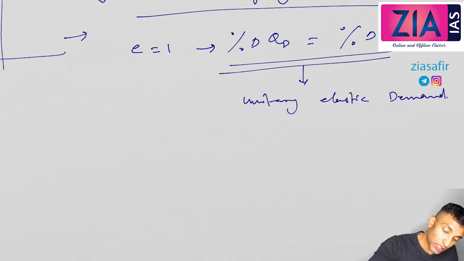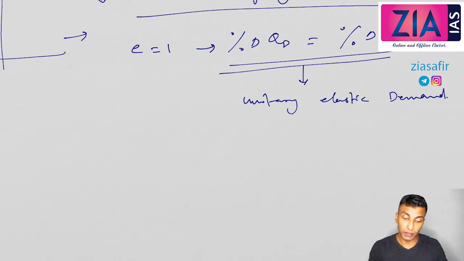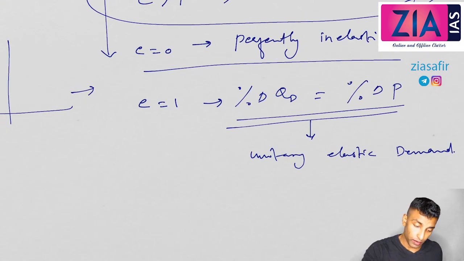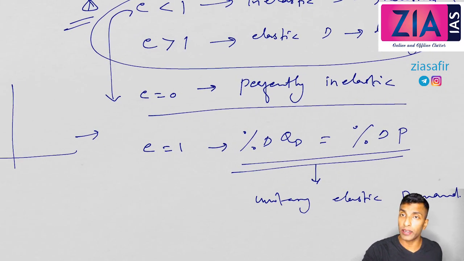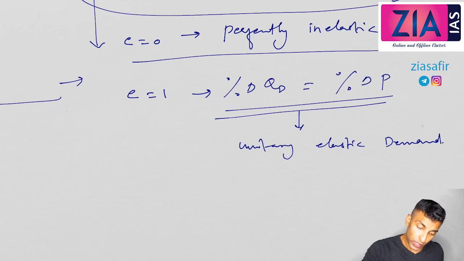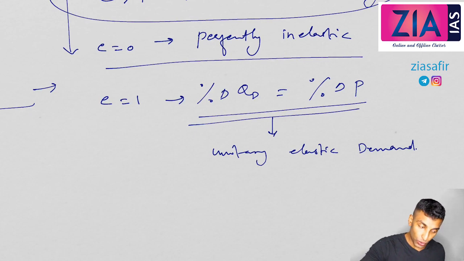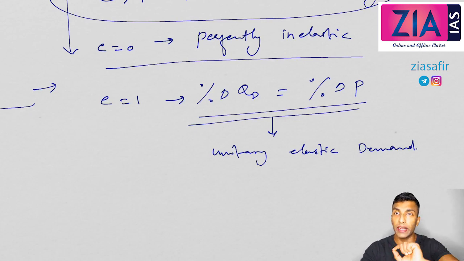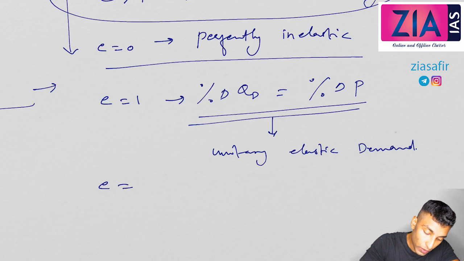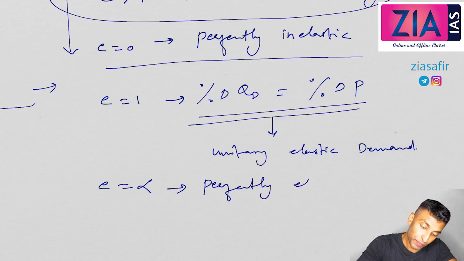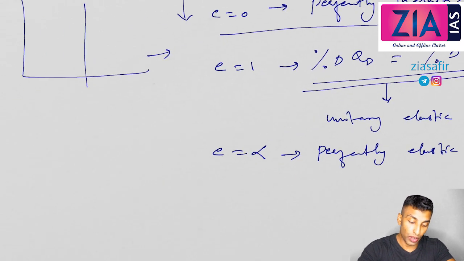And what about the next possibility? One more possibility is there. So we have discussed the case where both are equal, and quantity demanded more, the price will be more, and both are equal, and 1 is numerator, 0. Now denominator can be 0, right? So when denominator is 0, E will tend to infinity. So what is that? E equal to infinity. So this is perfectly elastic demand. So how will you represent this?